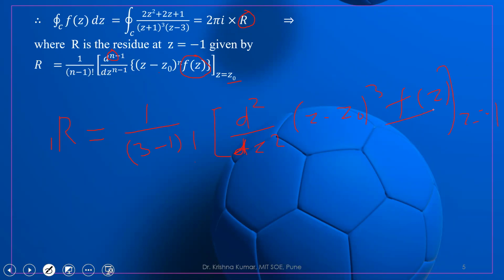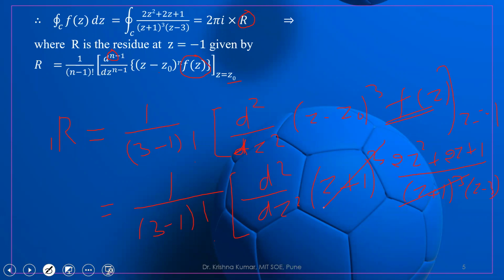Now we put the value of f of z: 1 upon (3 minus 1) factorial, d2 by dz square of (z minus of minus 1, that is z plus 1) whole cube, times f of z, which is 2z square plus 2z plus 1 upon (z plus 1) whole cube (z minus 3). So the (z plus 1) whole cube and (z plus 1) whole cube both cancel.